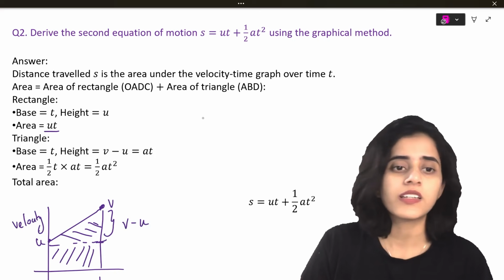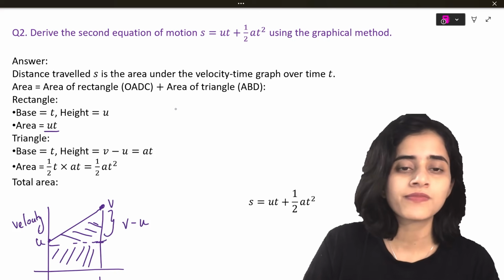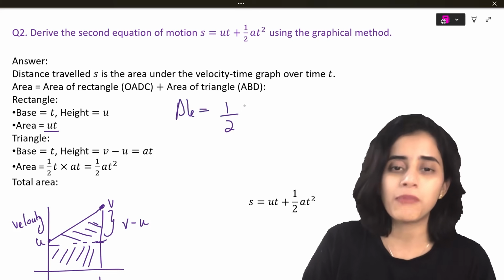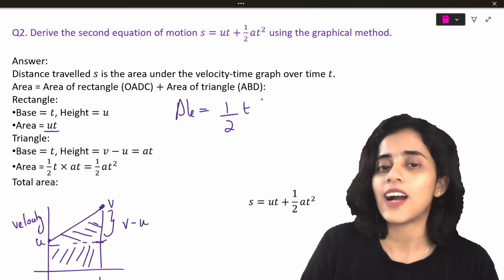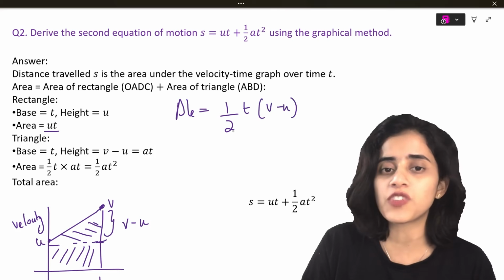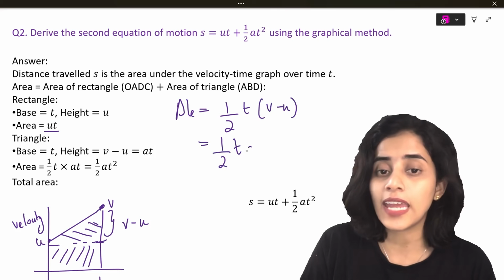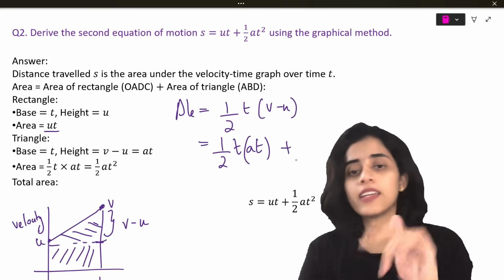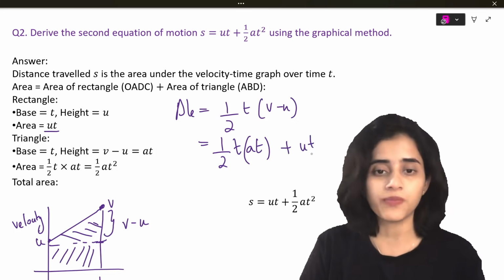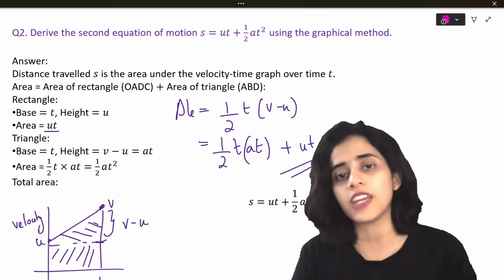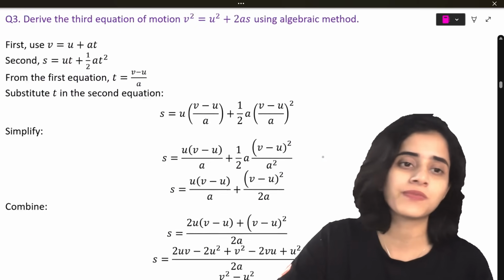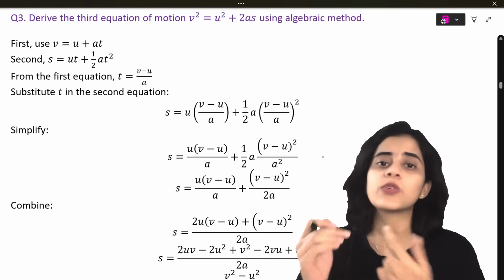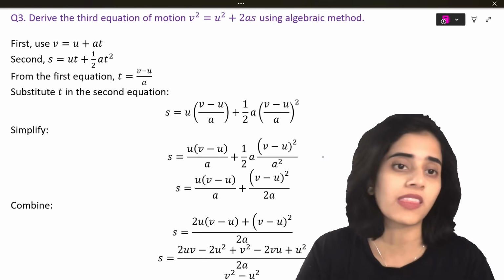Velocity. So for the triangle, area is half times base, which is time, times height, which is v minus u. Instead of v minus u, I can write it as at from my previous formula. Now this plus the area of the rectangle, which is ut. So this becomes ut plus half at square. Easy. Next question: derive the third equation of motion, v square equals u square plus 2as, using the algebraic method.